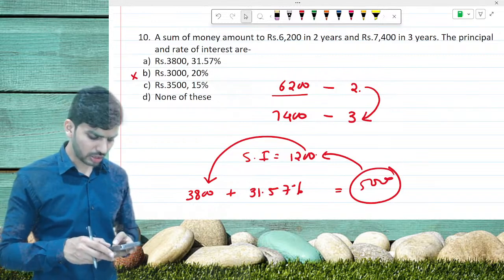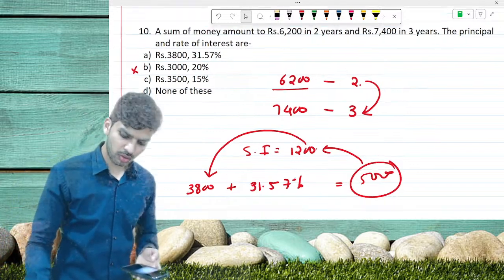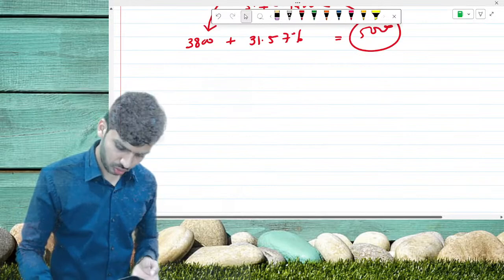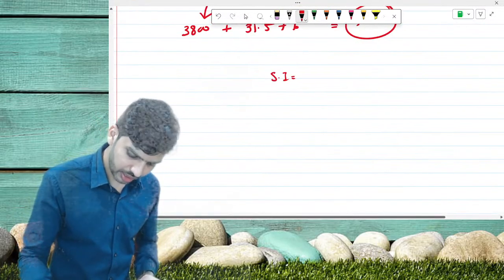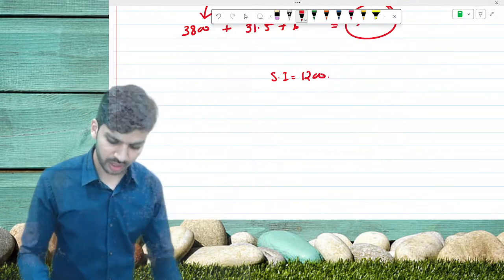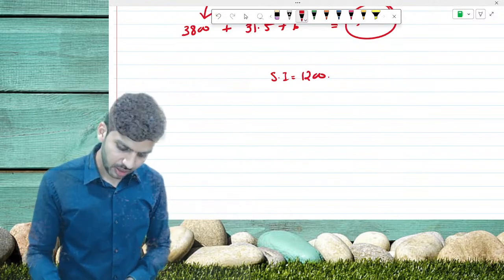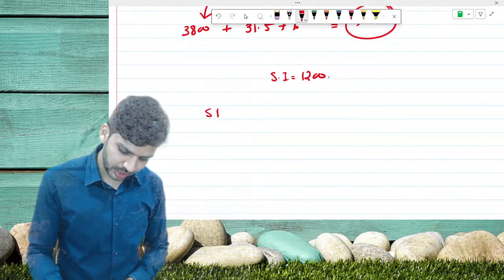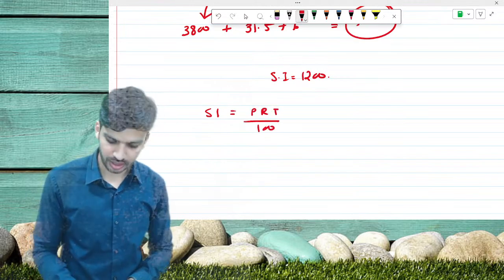Anyone who still has not understood this sum? So what we can do is not to worry. Firstly, the simple interest gained is 1,200. Okay, all of you. After that we can say that simple interest is equal to PRT divided by 100.